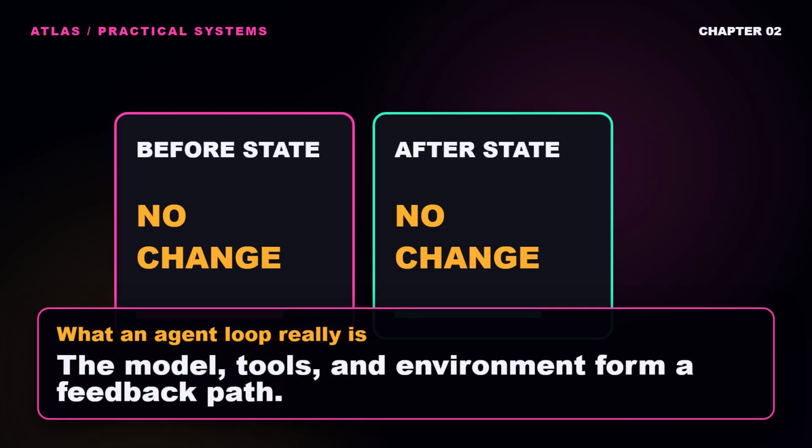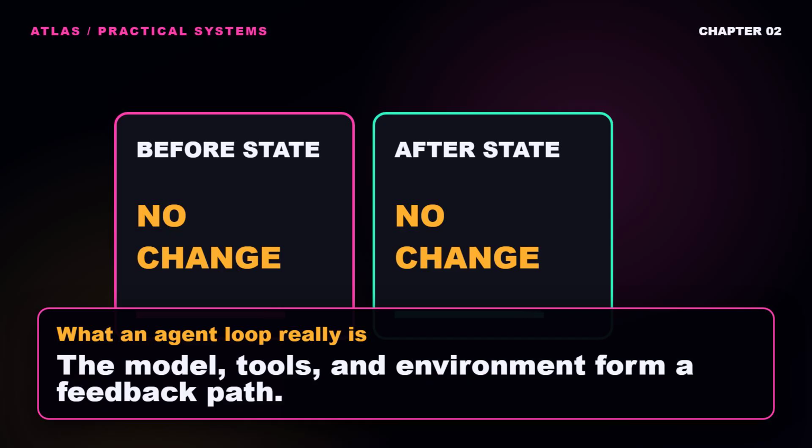A tool using agent is a feedback system. The model reads the current context, chooses an action, receives an observation, and decides what to do next. Iteration is normal. A research agent may open several pages. A coding agent may run a test, inspect the failure, change the code, and test again. The problem begins when the feedback path no longer produces a meaningful change.